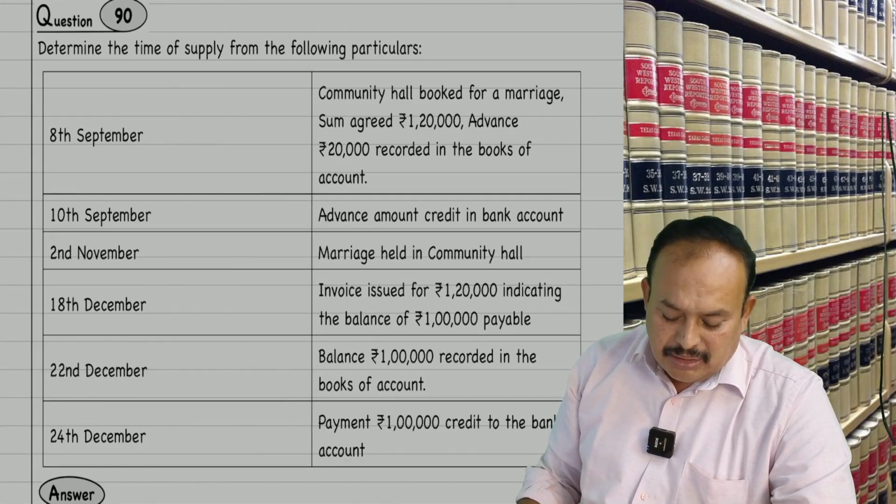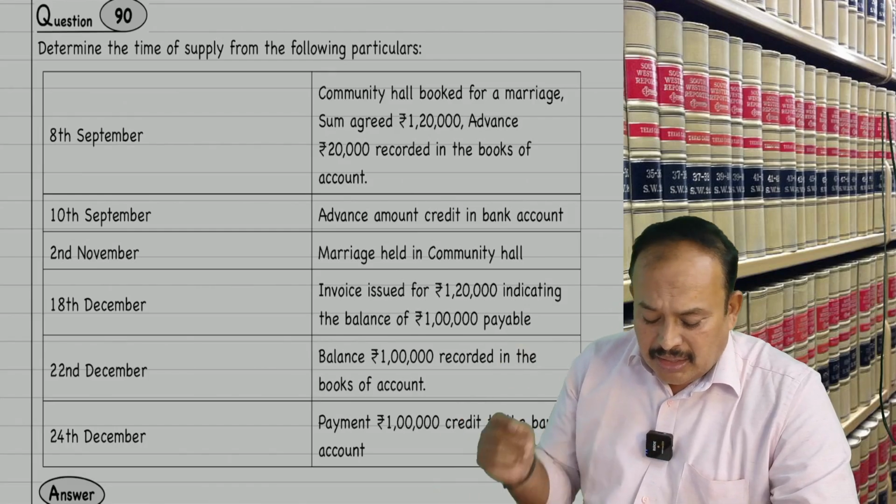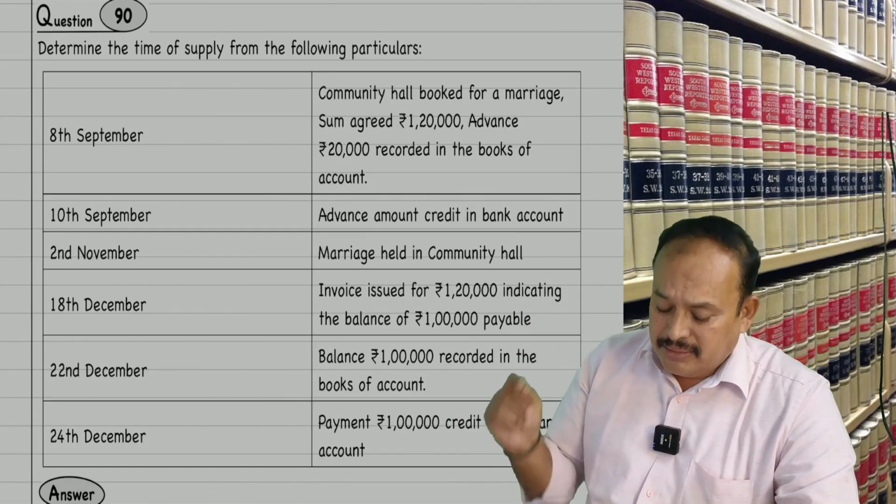8th September, community hall booked for a marriage. Sum agreed 1,20,000.